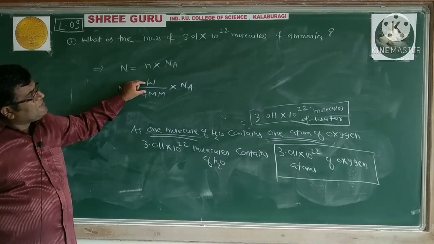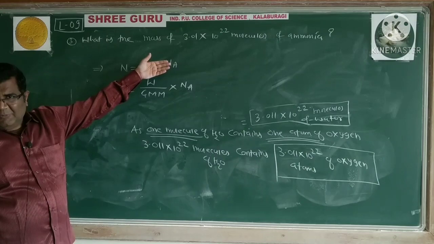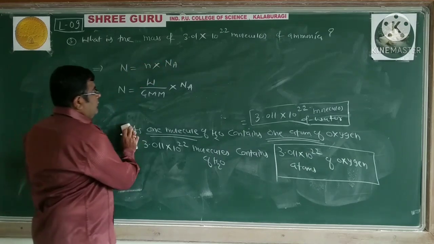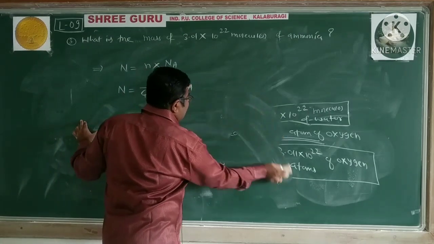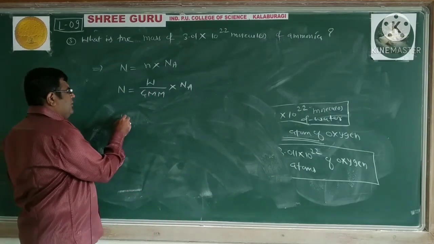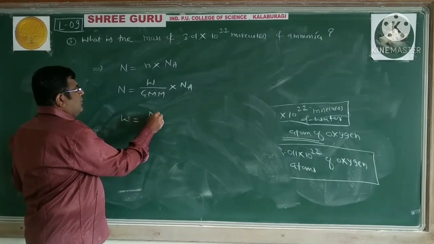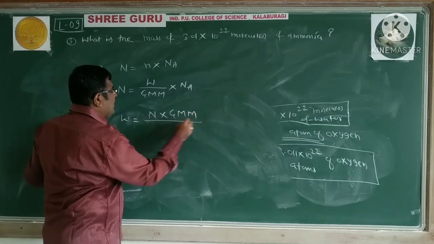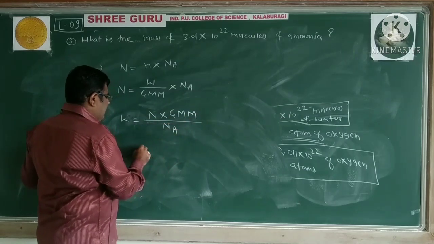Why not atomic mass? Because they have asked about a molecule of ammonia. Ammonia is a molecule. So what is asked is the mass, so I will write W equals N into GMM, gram molar mass, divided by Avogadro number.